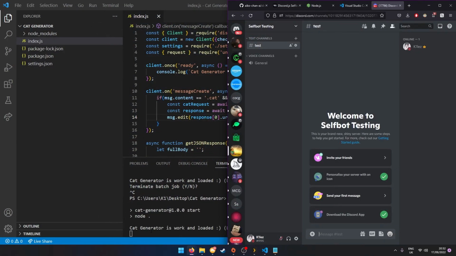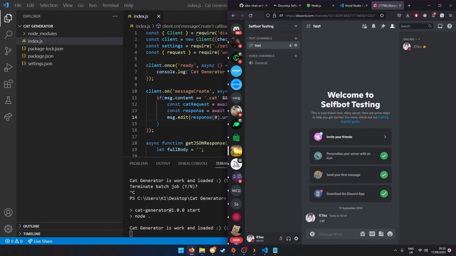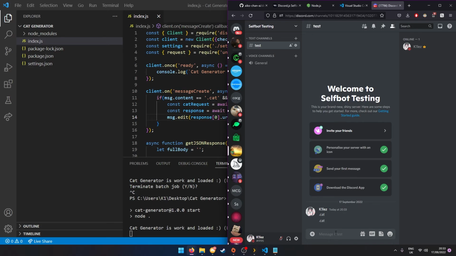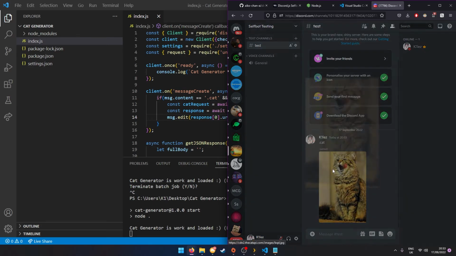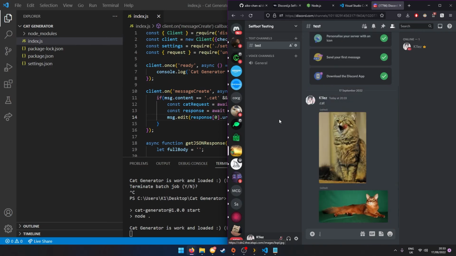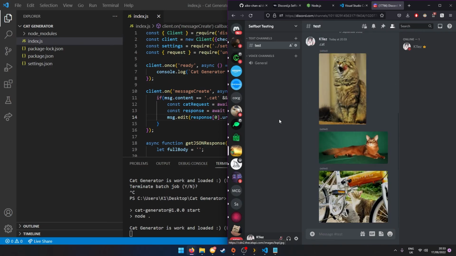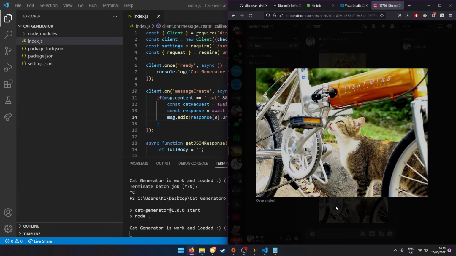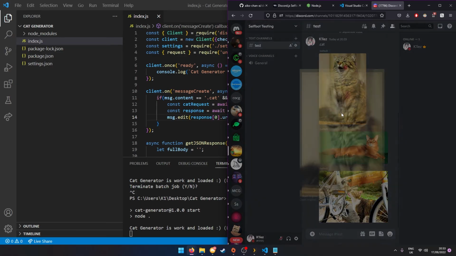There we go, it loaded, and we can do .cat. I don't know what happened there. There we go. We change it to the image of the cat, and there you go. Now it's just pictures of cute cats.